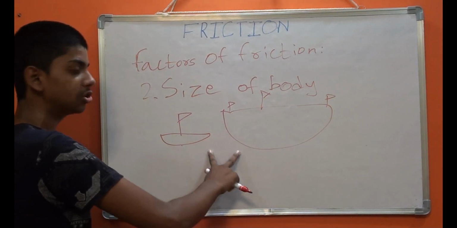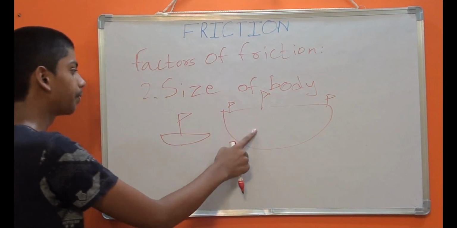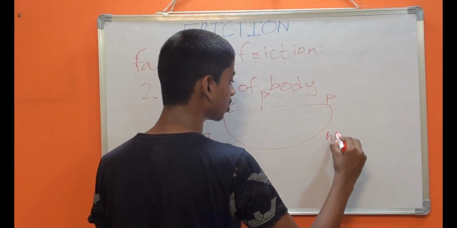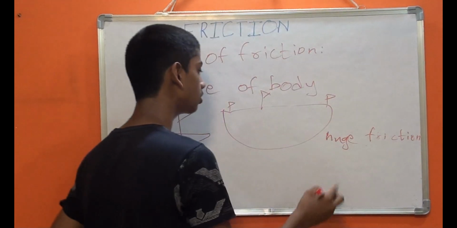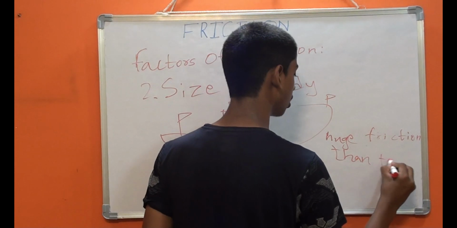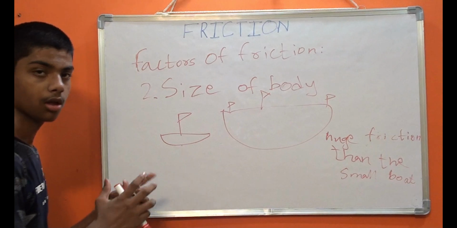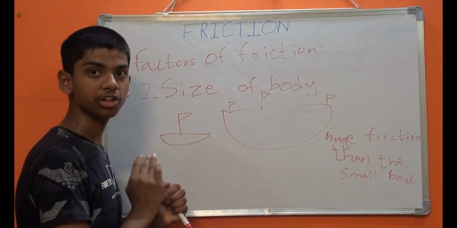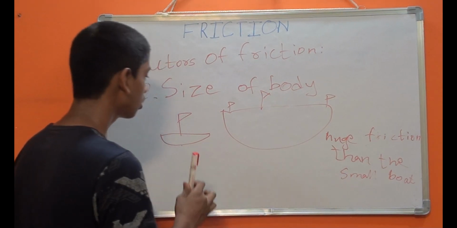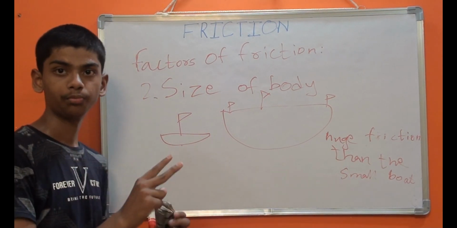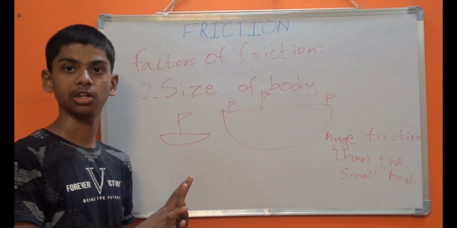Okay, these two are boats. Here, this boat would have a huge amount of friction compared to the small one, because there is another type of friction which is called fluid friction or drag. Drag means that the air causes friction.